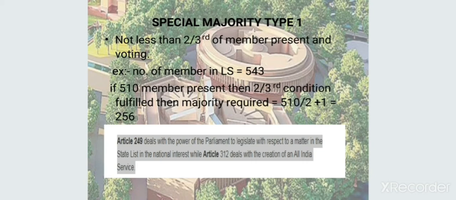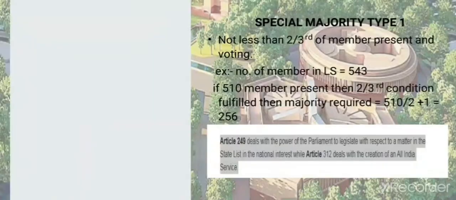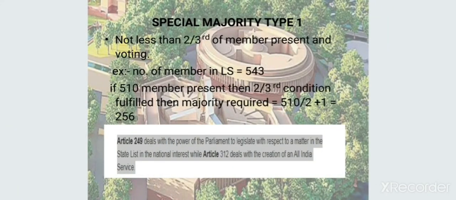Where does special majority of type 1 come in? When the Rajya Sabha passes a resolution in the national interest, Parliament can make a law on a state list matter. Under Article 249, this is discussed. Here the special majority of type 1 comes in. Article 312, where All India Services are to be created, also requires the special majority of type 1.